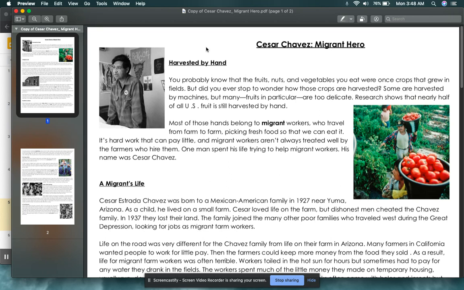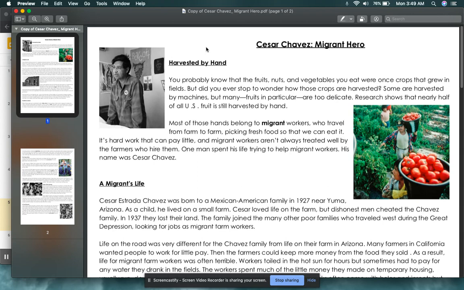You probably know that the fruits, nuts, and vegetables you eat were once crops that grew in fields. But did you ever stop to wonder how these crops are harvested? Some are harvested by machines, but many fruits in particular are too delicate.